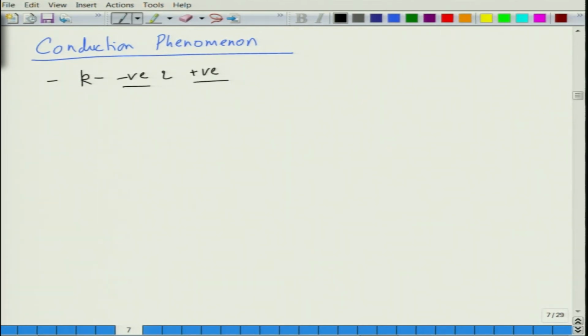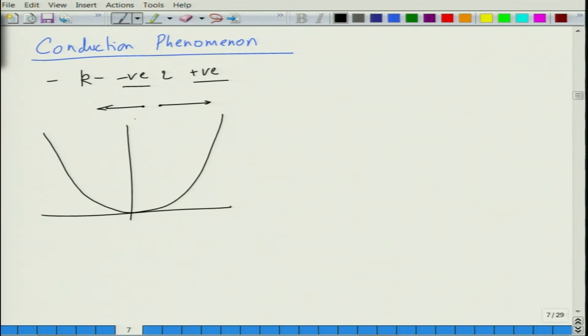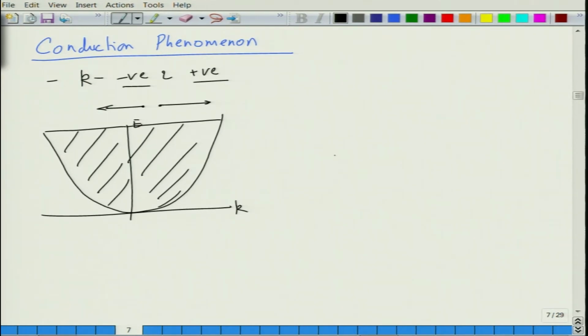So if you have an electron moving in this direction, the electron can also move in this direction. Now, if you have zero field, then the E-K diagram looks like this, which means on both sides we have an equal number of electrons; these are all equal areas.